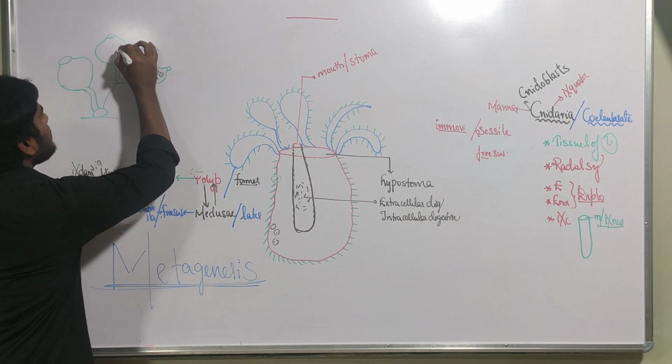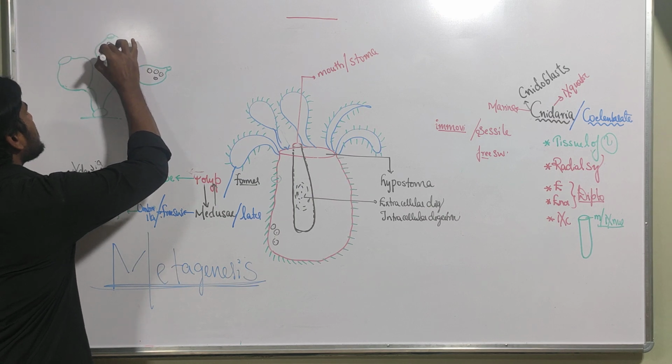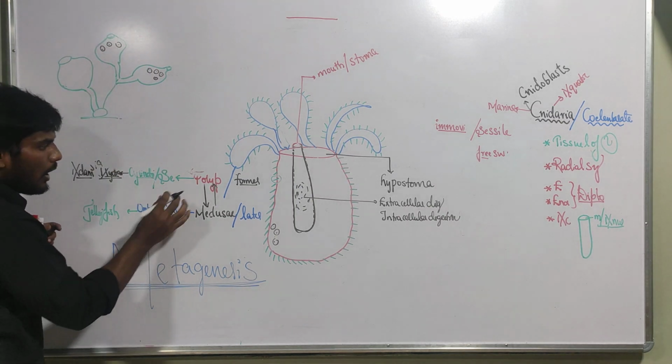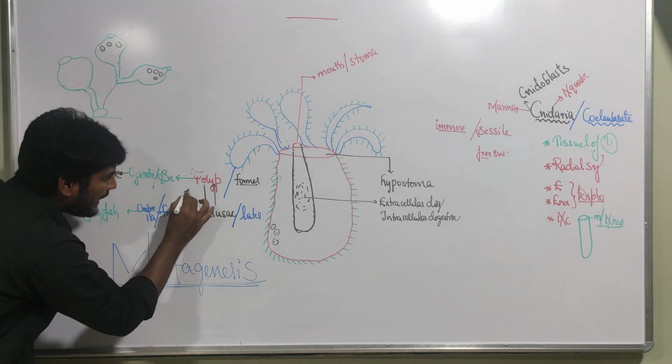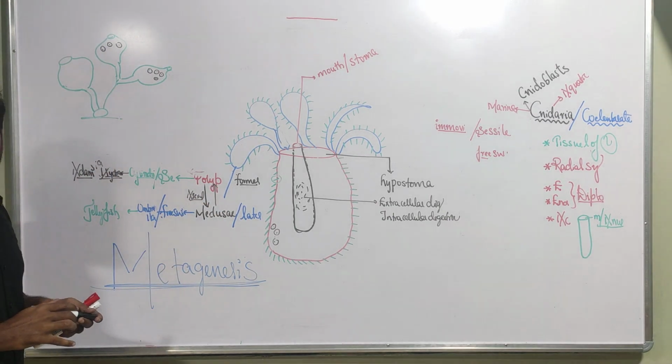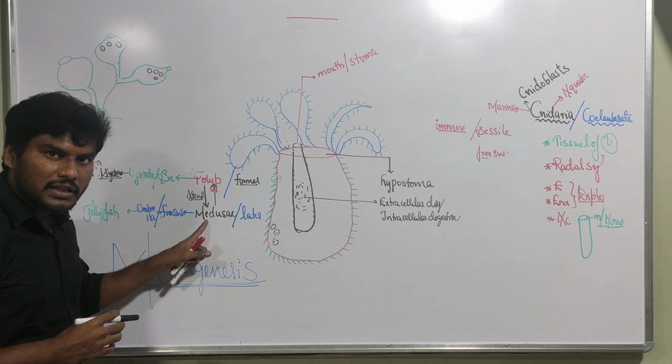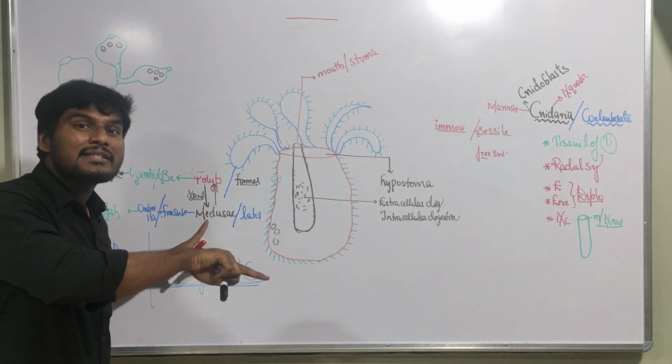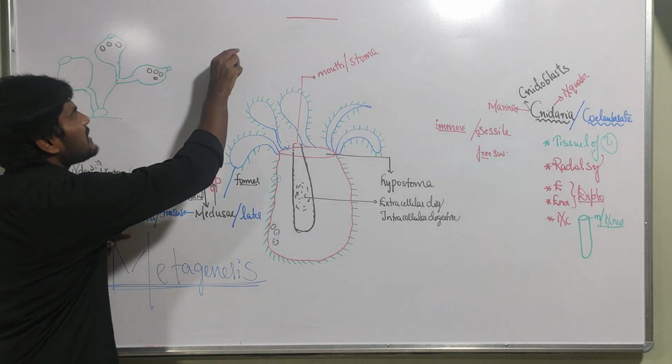These are the medusae. All these are the medusae. How is the medusa forming? It is produced by asexual reproduction. Polyp is producing the medusae by which reproduction? Asexual reproduction. Yes, now the medusae are released.